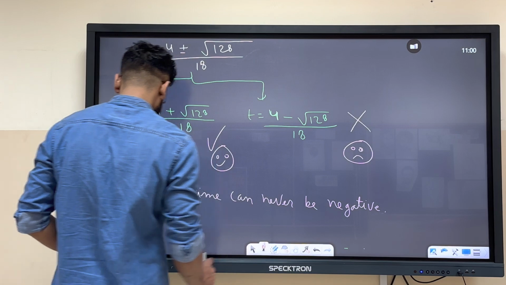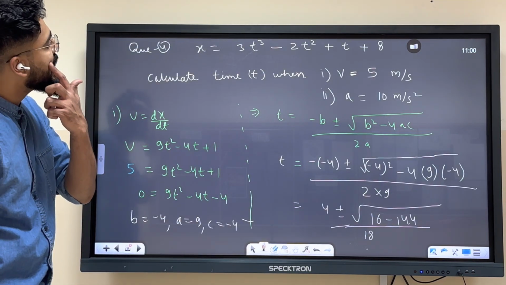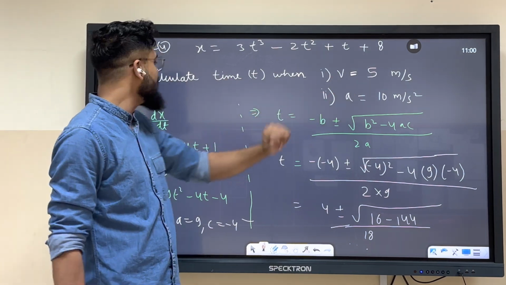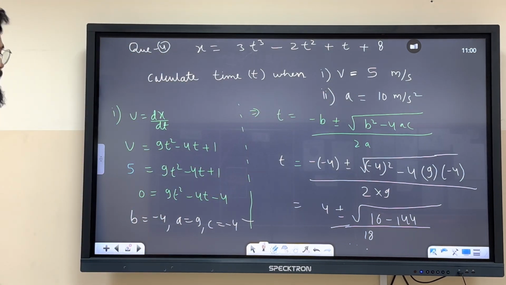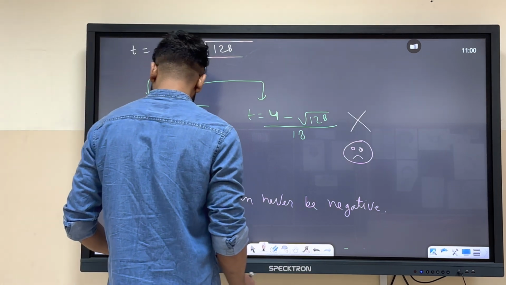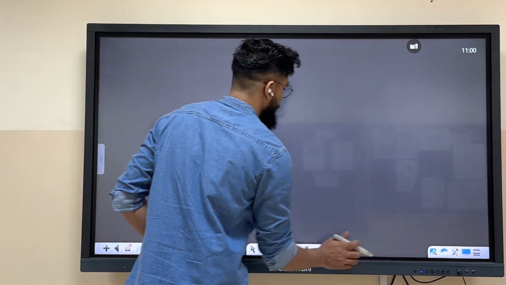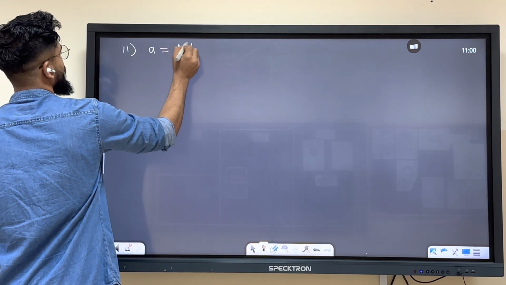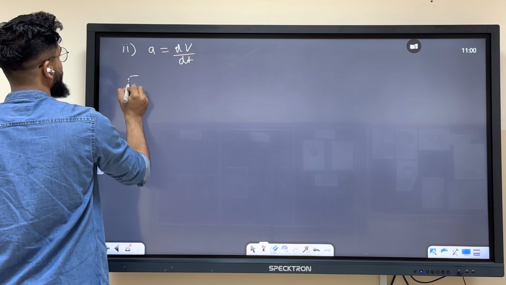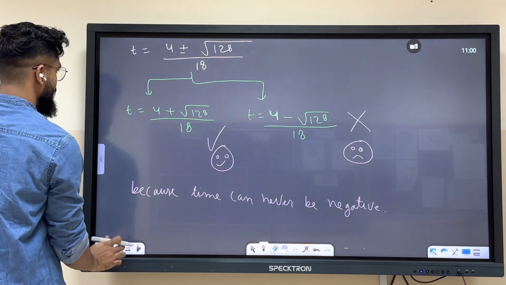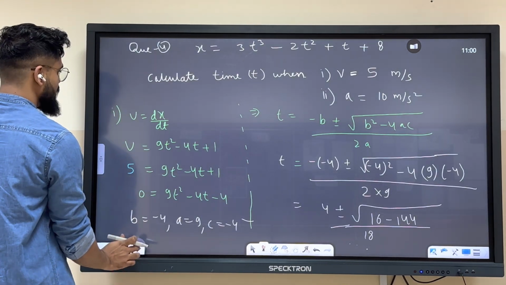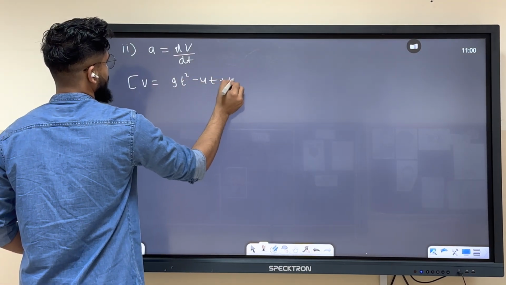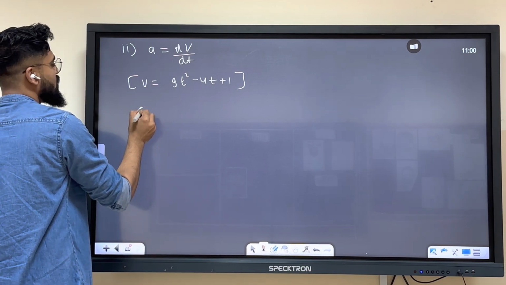So now the second part of this question was: when is the acceleration 10 meter per second square? To calculate acceleration, first we should have v. So v is 9t² minus 4t plus 1. So the second part is acceleration equals dv by dt. What was the velocity? 9t² minus 4t plus 1. So now what will be the acceleration over here?